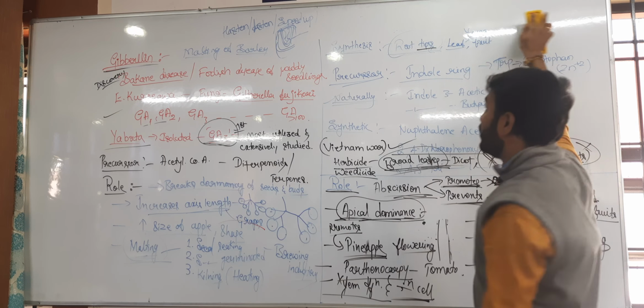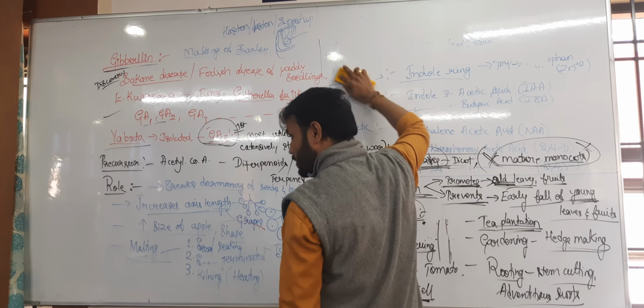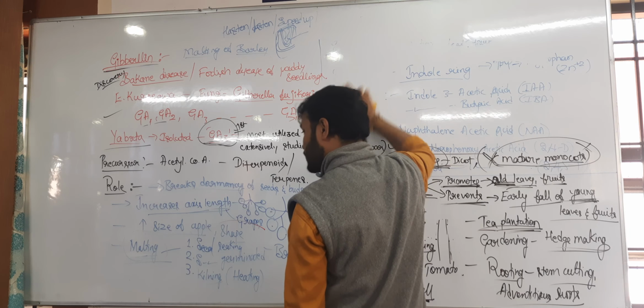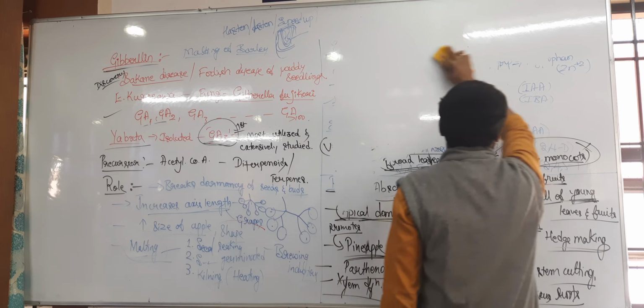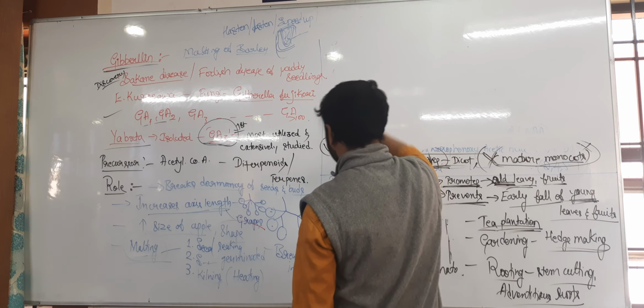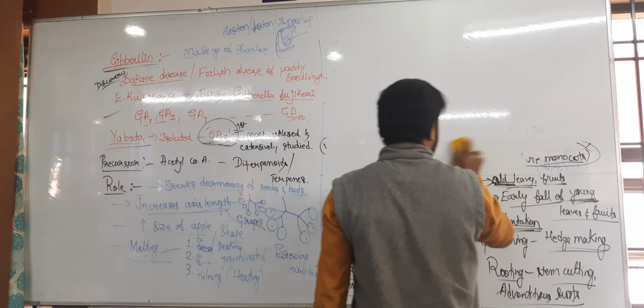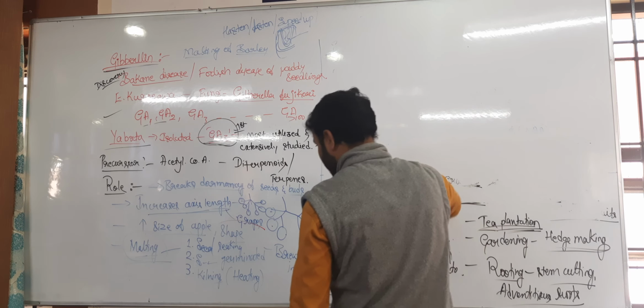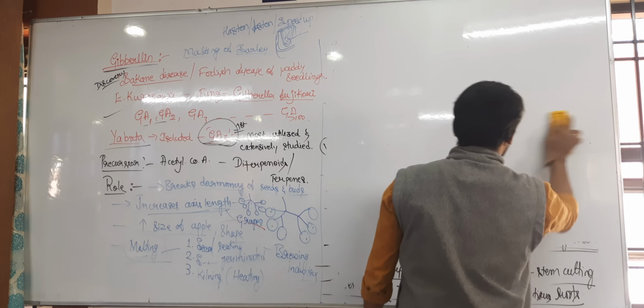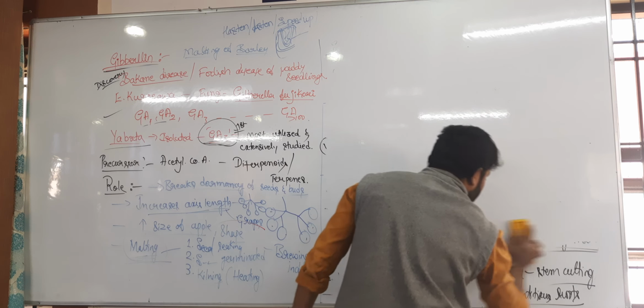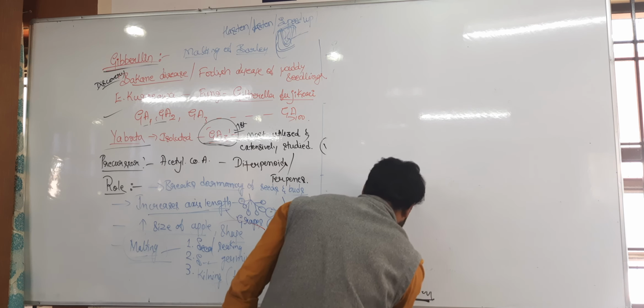Next, okay. So as we see, in breaking dormancy in the seeds and buds, increasing the length or axis length of the fruits, maintaining the shape in the apple and increasing the size, along with that the malting process is fastened or hastened by the application of gibberellic acid in barley or brewing industries.